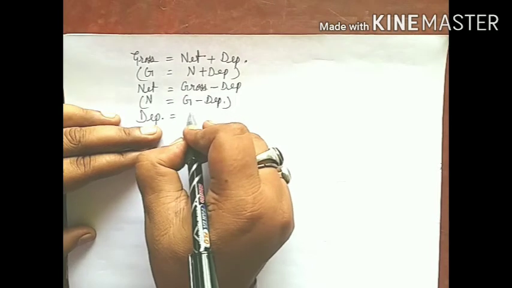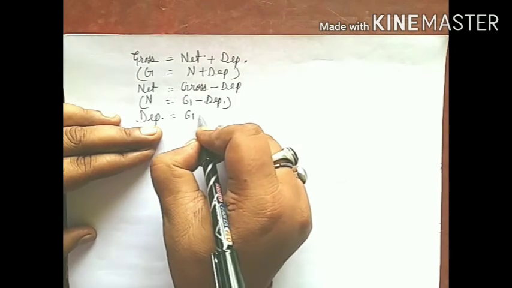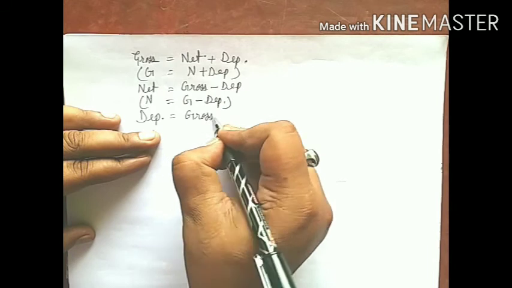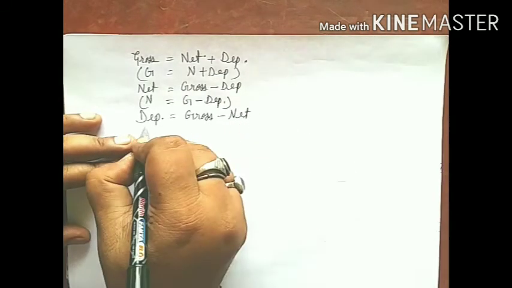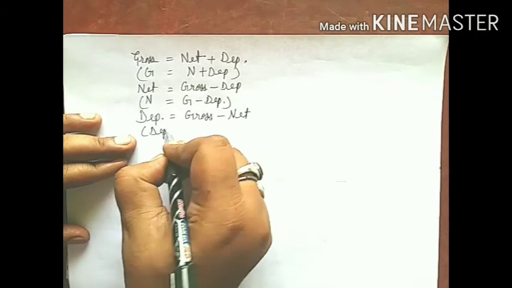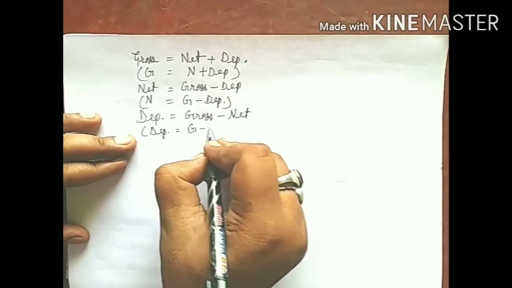Then for depreciation, we need to make the difference between gross and net. Means depreciation is equal to G minus N.